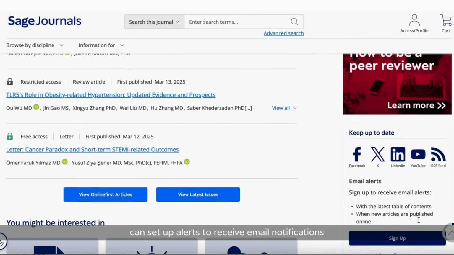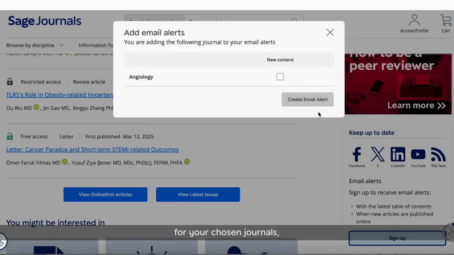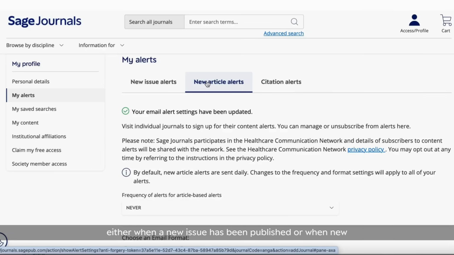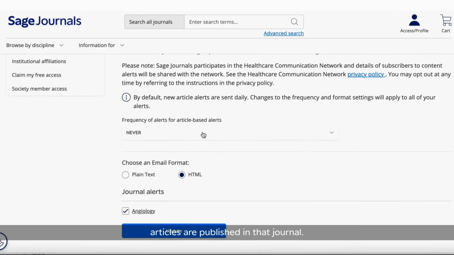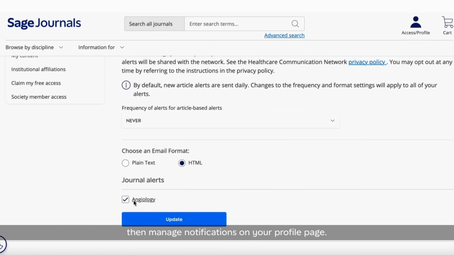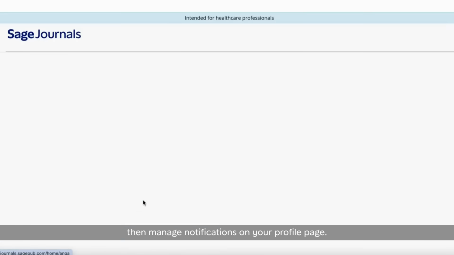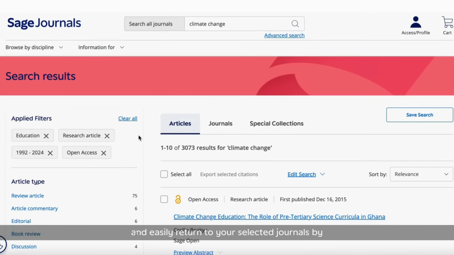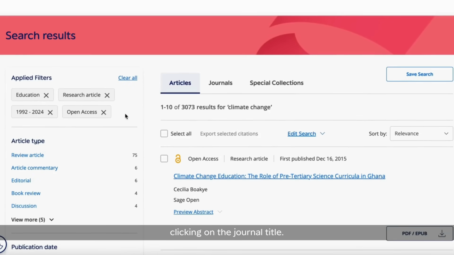You can set up alerts to receive email notifications for your chosen journals, either when a new issue has been published or when new articles are published in that journal. It's simple and quick to set up an alert. On the journal landing page, sign up to receive email alerts, then manage notifications on your profile page. Choose the frequency of your alerts or quickly and easily return to your selected journals by clicking on the journal title.